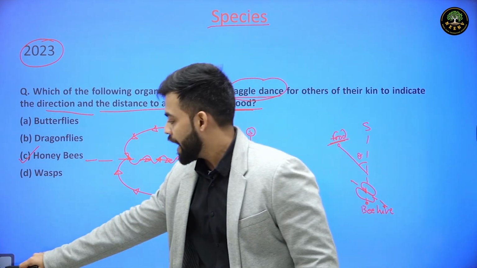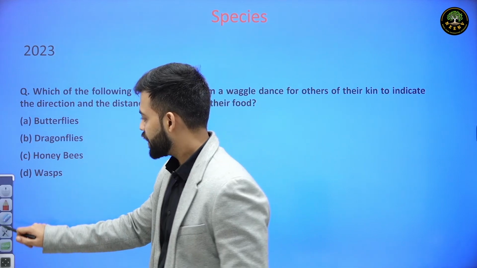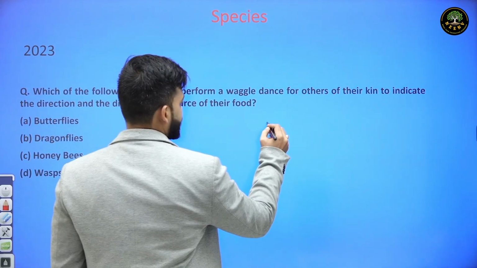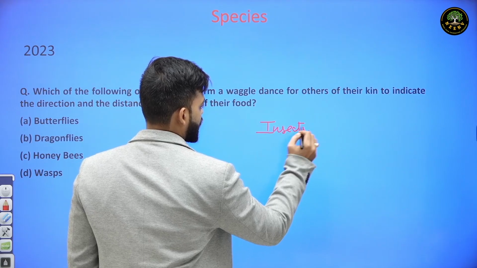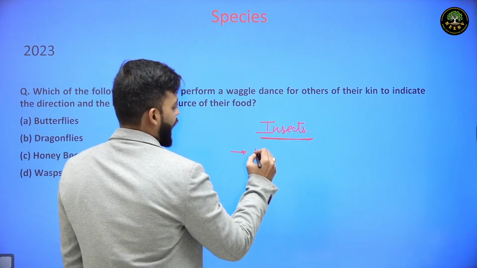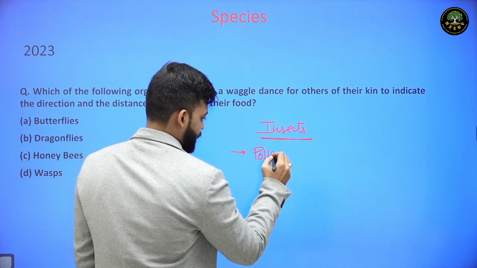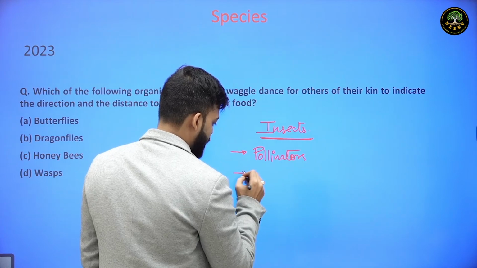As far as these insects are concerned, the role of the insects in the environment are multifold. They act as pollinators as well. They act as predators as well.